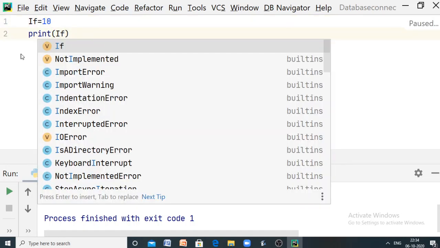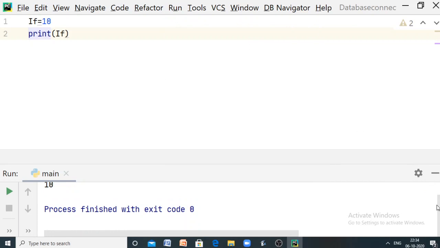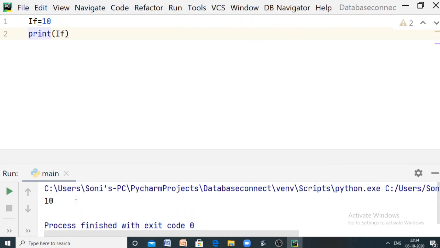So now this If was used as a variable, but the case of the I is changed from lowercase to uppercase. If all the characters in this keyword are lowercase, then it is exactly a keyword. But now one of the characters is changed to uppercase, so it is not a keyword anymore. Let us run the code, and if you see the output, it is displaying the value 10.